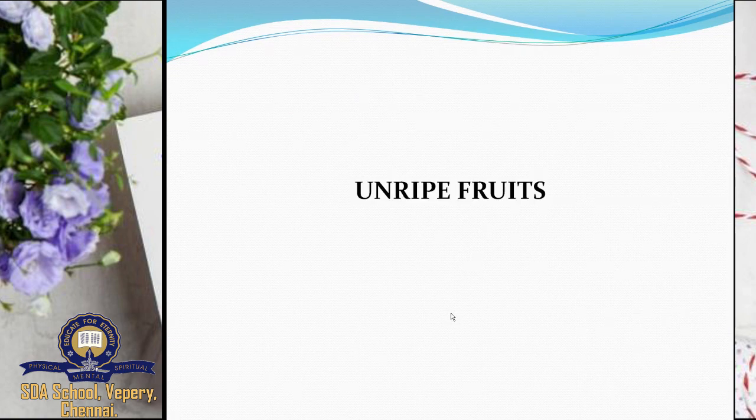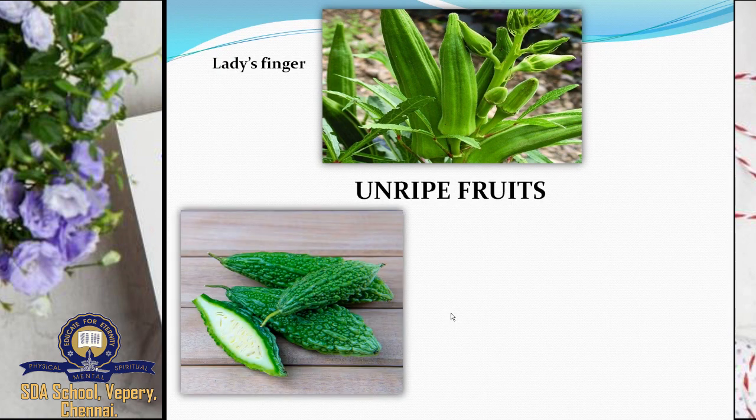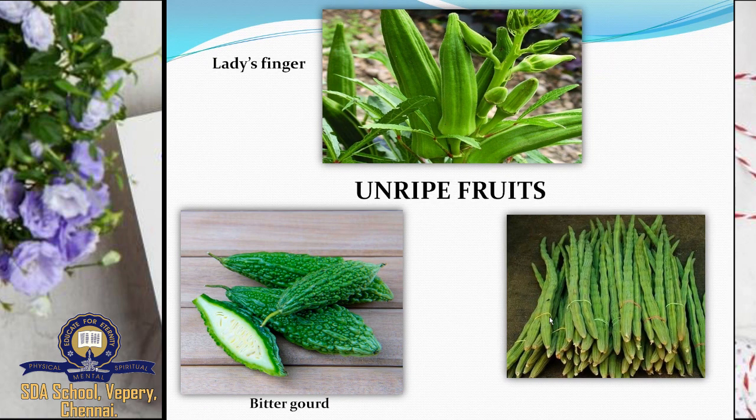Unripe fruits. So fruits, unripe as well as ripe fruits. What are the unripe fruits we have? What is this? Lady's finger. Good. The next one is bitter gourd. I think no one will eat all these unripe fruits. All of you hate these unripe fruits. Is it so? Next, this is your favorite drumstick. So repeat the unripe fruits. Lady's finger, bitter gourd, and drumstick.